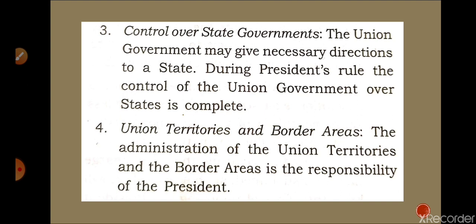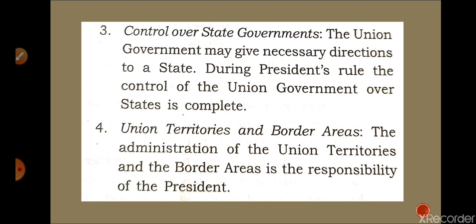Students, now we are going to discuss the fourth point about Union Territories and border areas. About UTs, I have told already that the Lieutenant Governor is appointed by the President, and they directly answer to the President. One more thing about border areas: border areas are directly under the control of the President, because the President is the supreme commander of all the forces of India, like the Air Force, Navy, and Army.